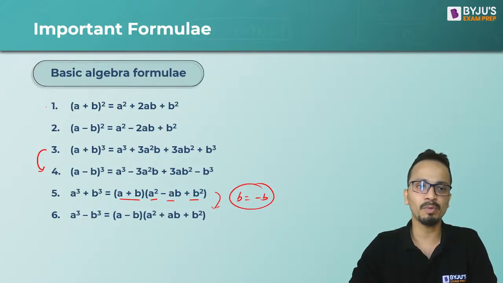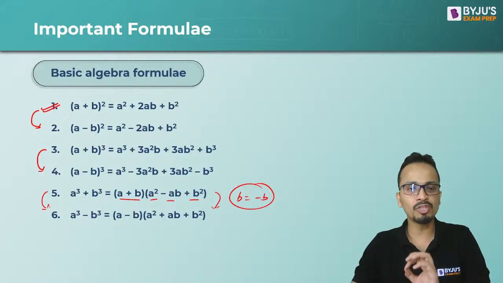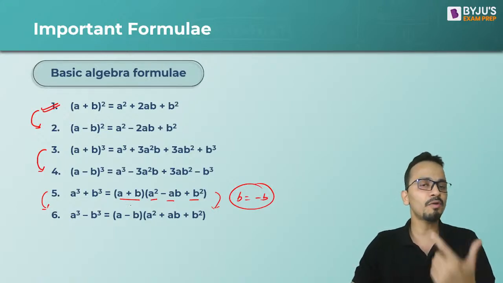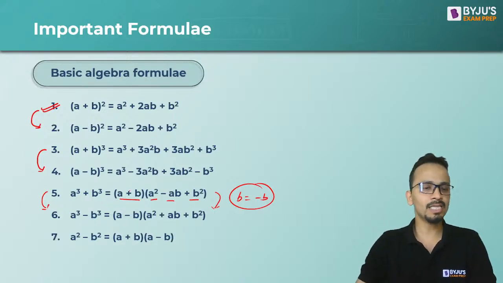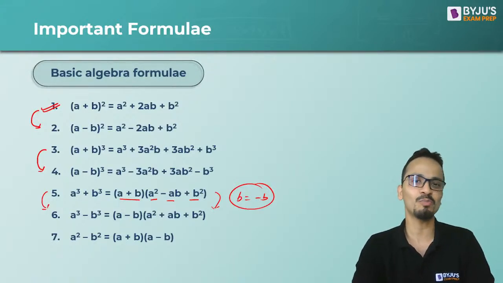Likewise in every formula. If you remember formula number 1, you can get formula number 2 just by substituting minus b instead of b. Similarly, from the third formula to the fourth, the same thing can be done. From fifth to sixth, the same thing can be done. Just a substitution will be required. Instead of b, you can write minus b. All right. Now the next formula is for a square minus b square, which is a plus b into a minus b, the easiest of all formulas.